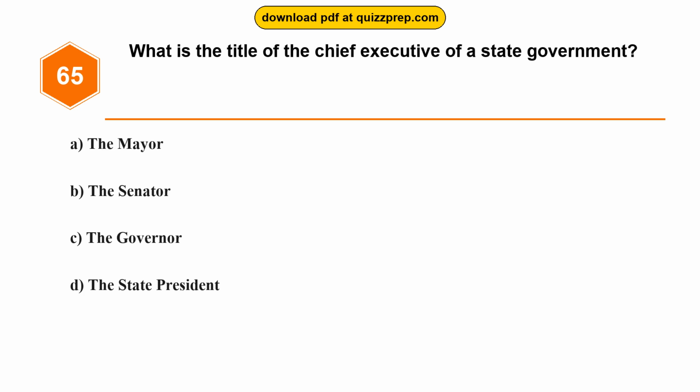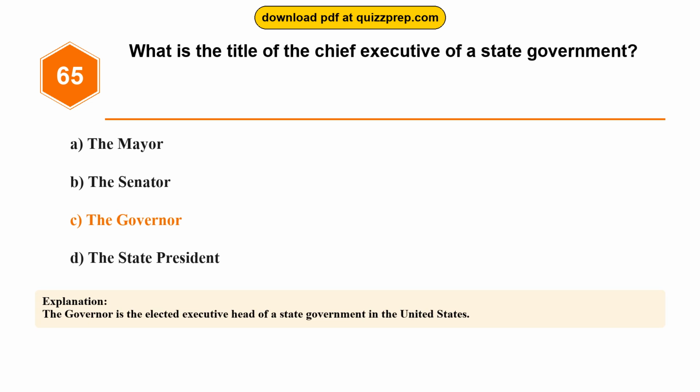Question 65. What is the title of the chief executive of a state government? Option A. The Mayor. Option B. The Senator. Option C. The Governor. Option D. The State President. The correct answer is option C. The Governor. The Governor is the elected executive head of a state government in the United States.